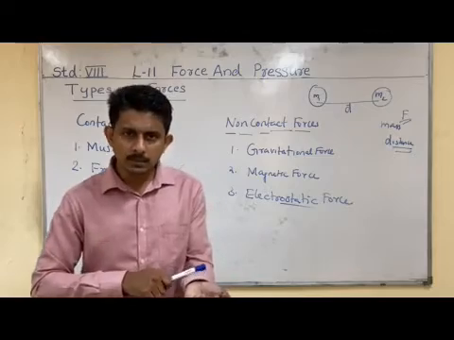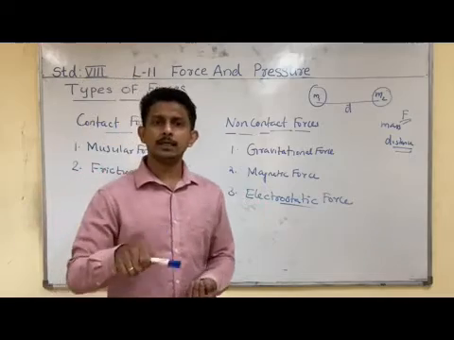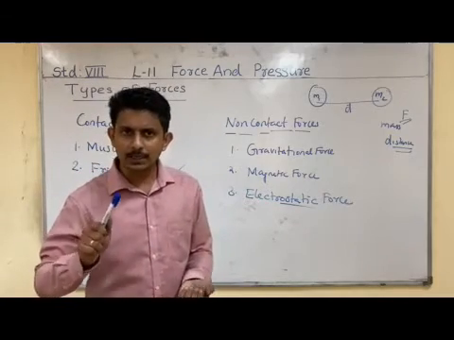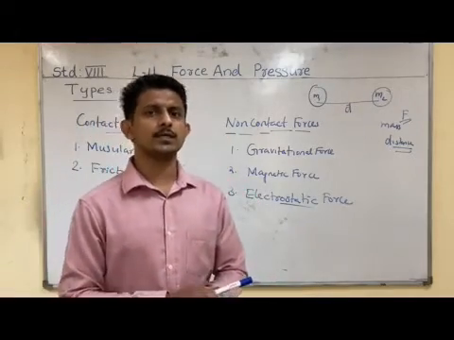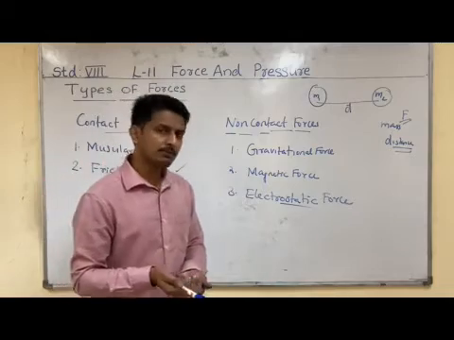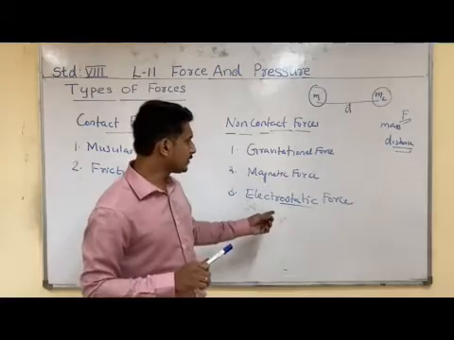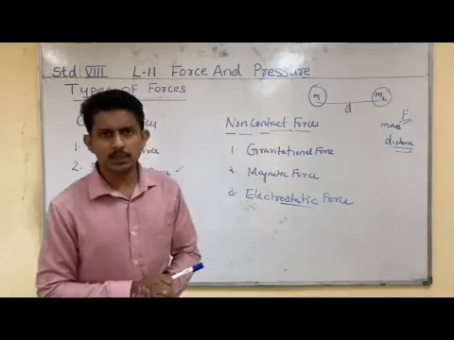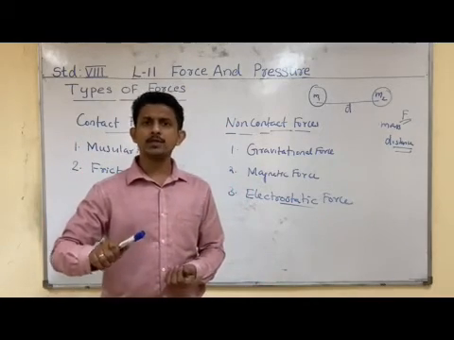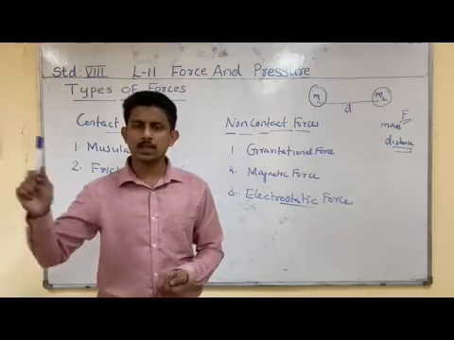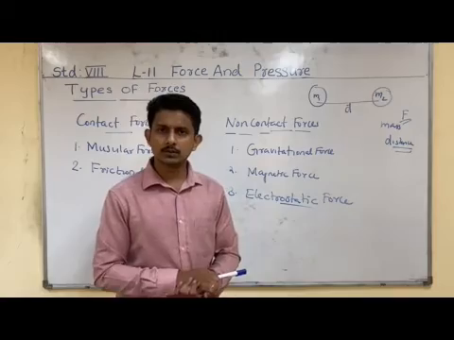Because when you are rubbing this plastic scale on your body, on your hair, by the method of rubbing, friction, this scale is acquiring some charge. That is known as static charge, electrostatic charge. And this charge has the property of exerting force on other objects. So such types of forces are known as electrostatic force. We can say that electrostatic force means a charged body can exert a force on another uncharged body or a charged body. Such types of forces are known as electrostatic force.